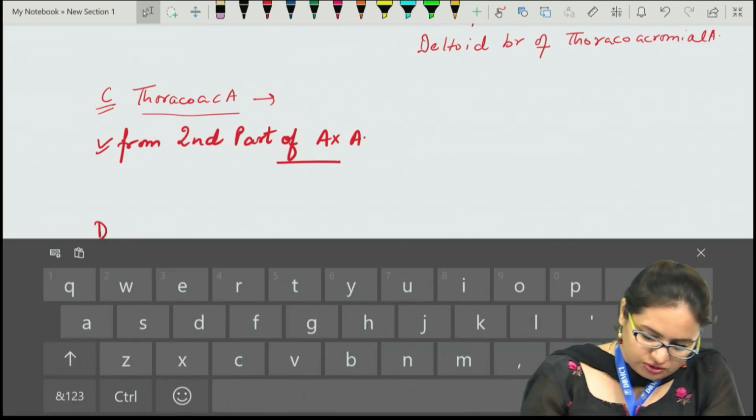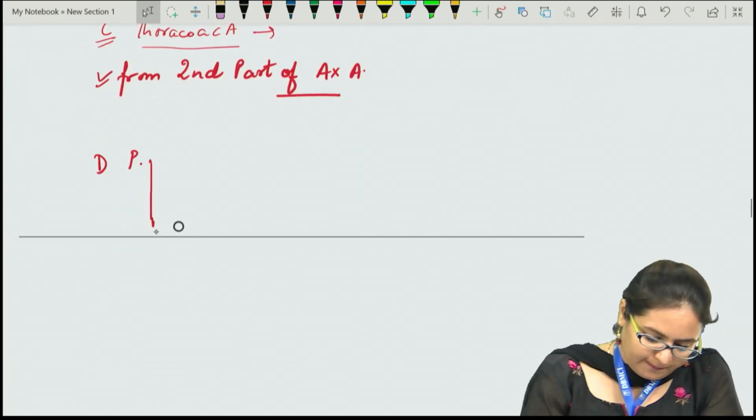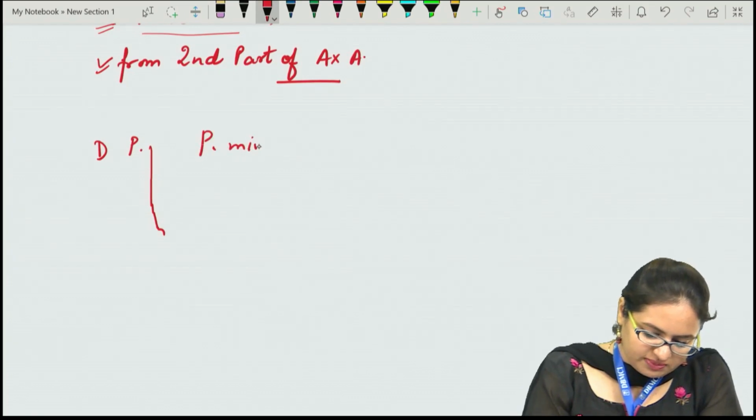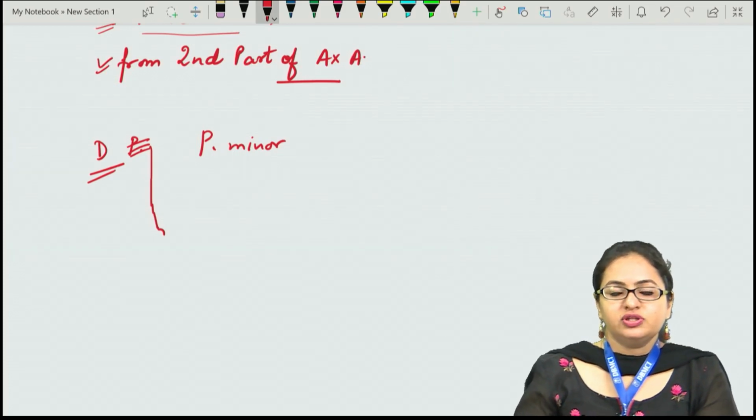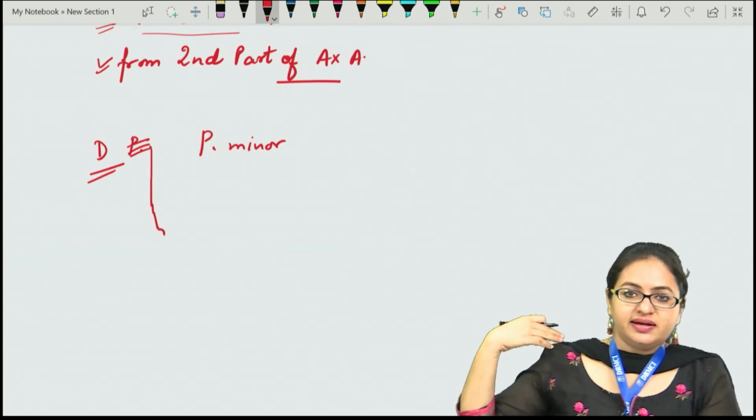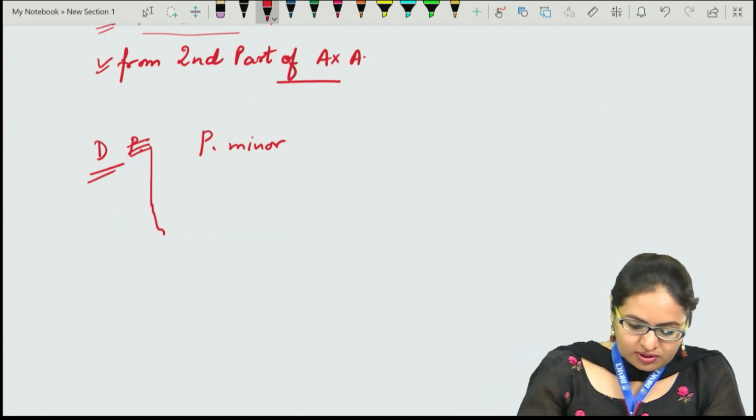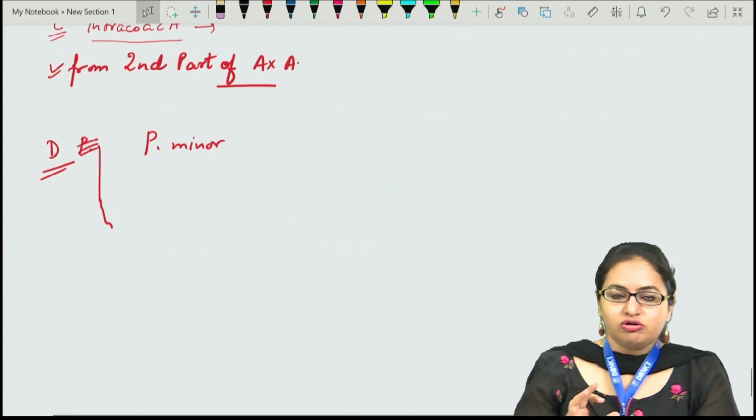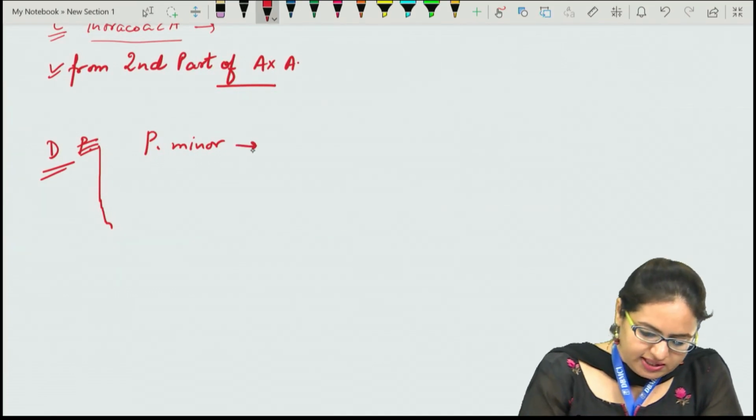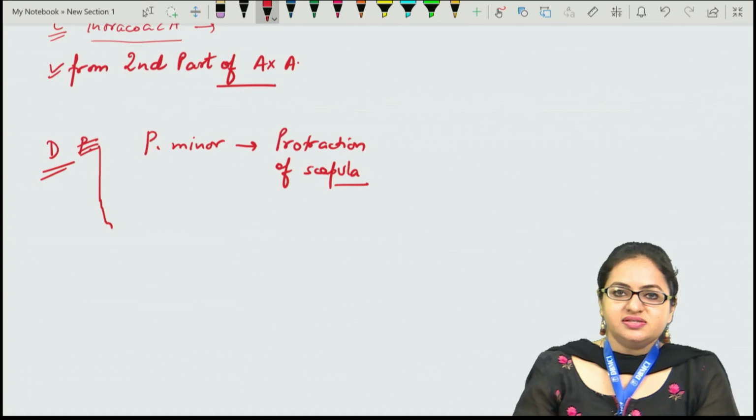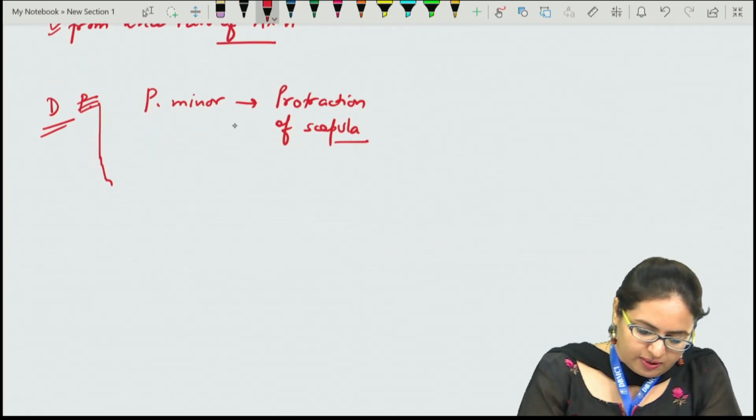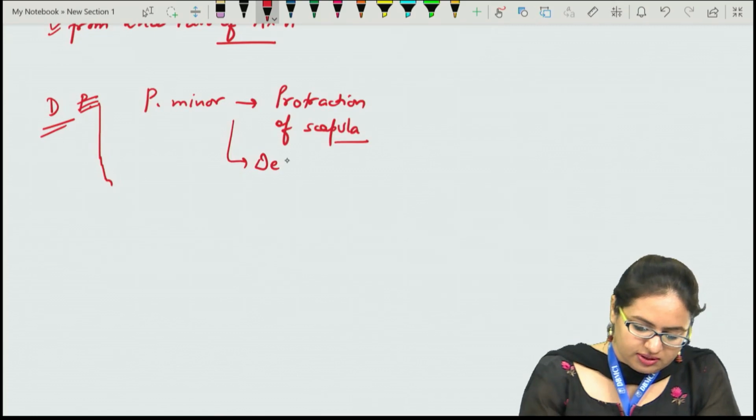The D structure which is mentioned over here is pectoralis minor muscle. The pectoralis minor arises from 3rd, 4th and the 5th ribs, and it goes laterally and gets inserted over the coracoid process. Now because it is inserted towards the coracoid process, it is not causing any movement at the shoulder joint. It actually helps in the protraction of the scapula. It is assisting the serratus anterior for this movement, for the protraction. Apart from this, it depresses the shoulder, depresses the uppermost point of the shoulder.